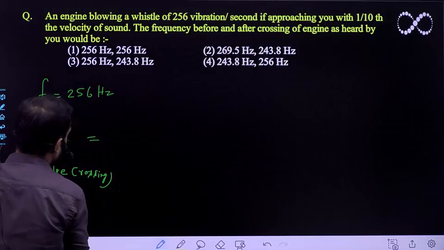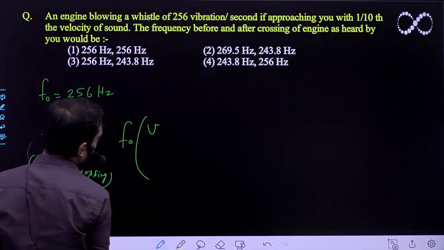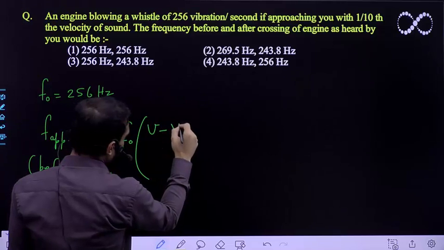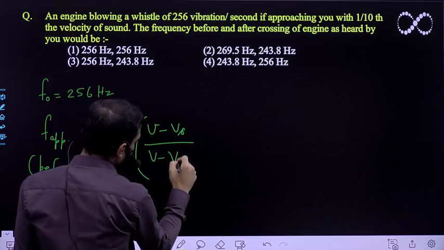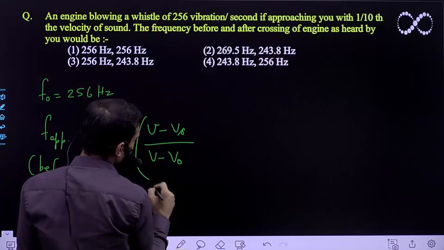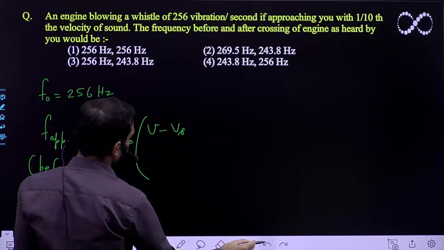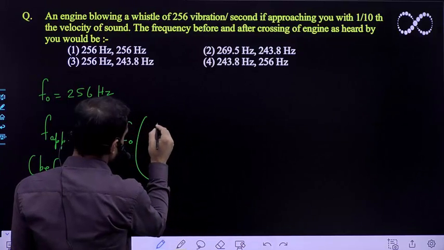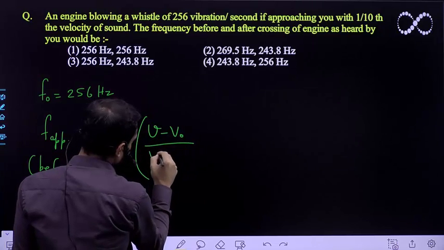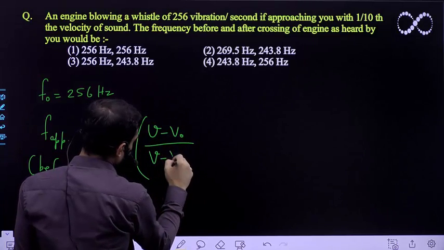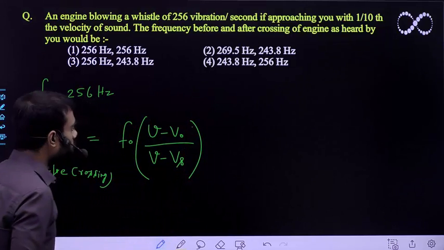If I use the formula here, this will be F0 times V, the speed of sound, minus V of the source, divided by V minus the velocity of the observer, divided by V. So this is the formula here.